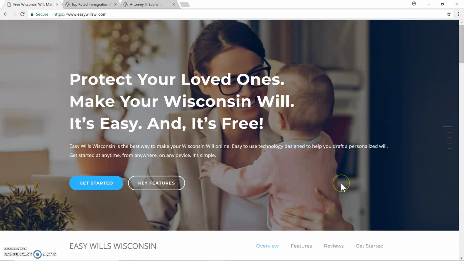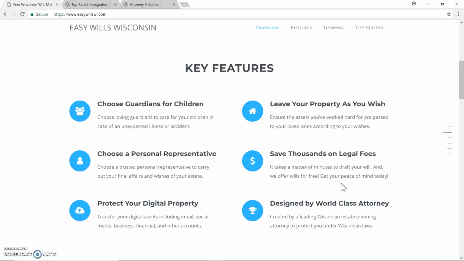If you scroll down, you'll see the features that are included, which includes the ability to choose guardians for your children. You have the ability to choose a personal representative. There's also a provision to protect all of your digital property.